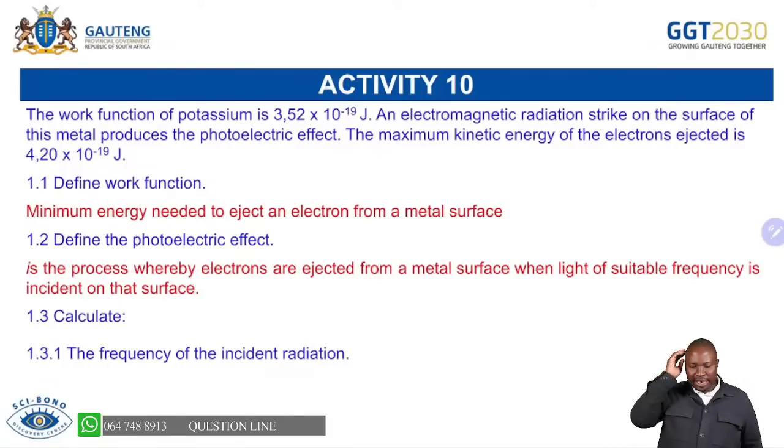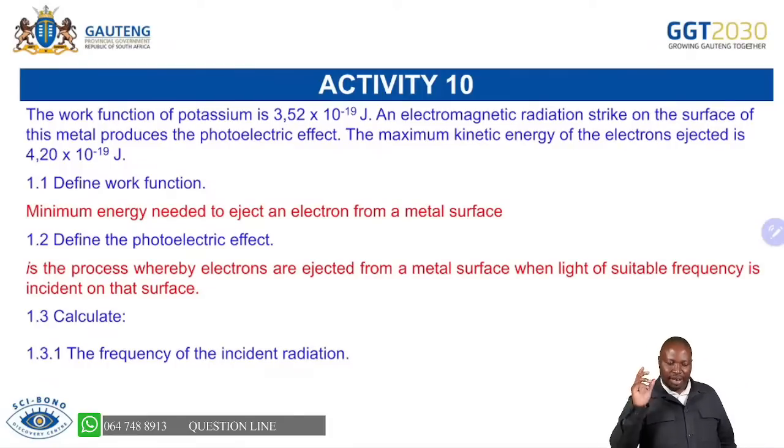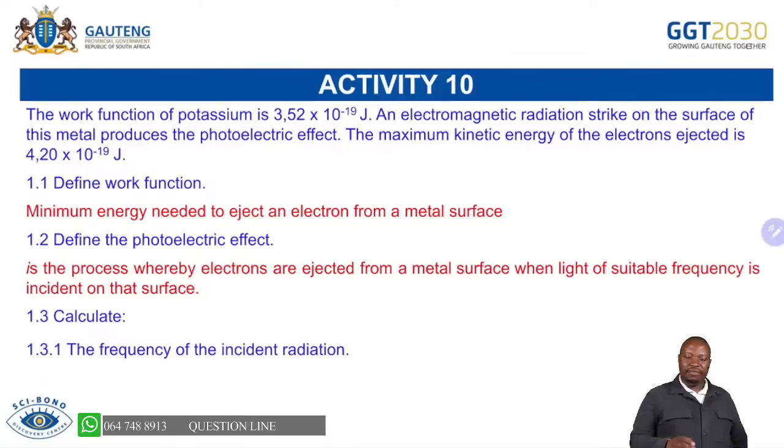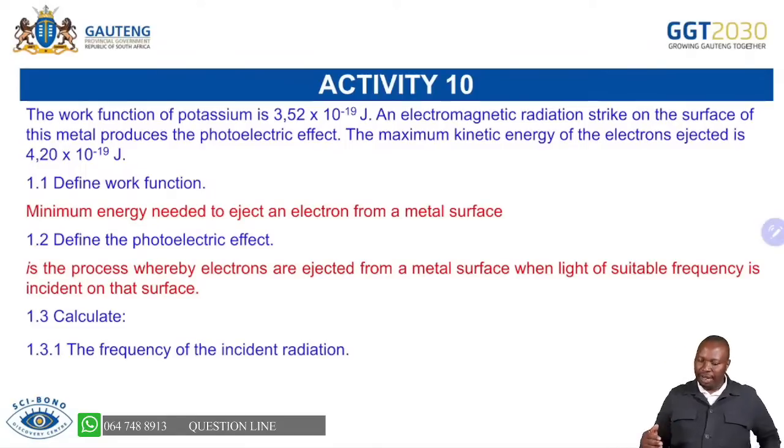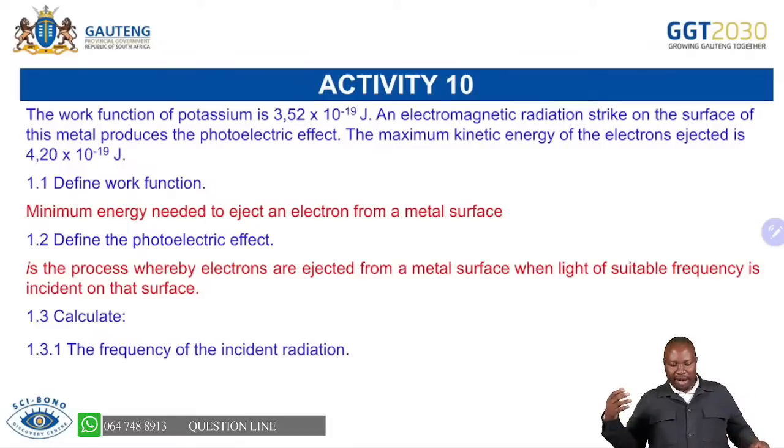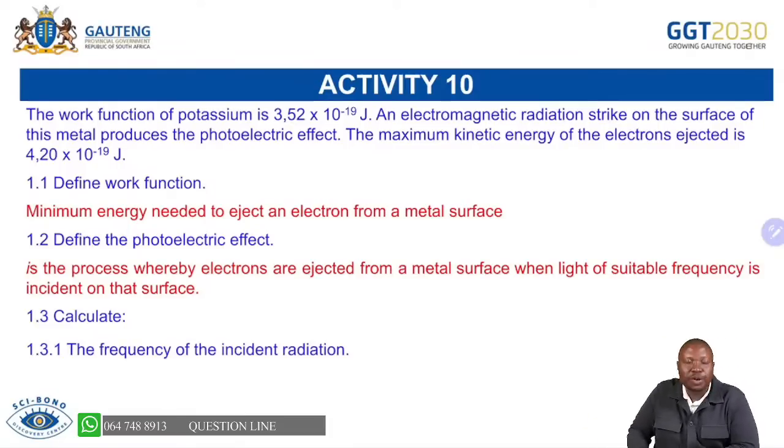Now, what is important here is data collection. I'm given the work function of potassium, and the maximum kinetic energy of the electron ejected, so I have the work function, I have the maximum, and you are asked to calculate the frequency. You can see that E equals work function plus EK max.